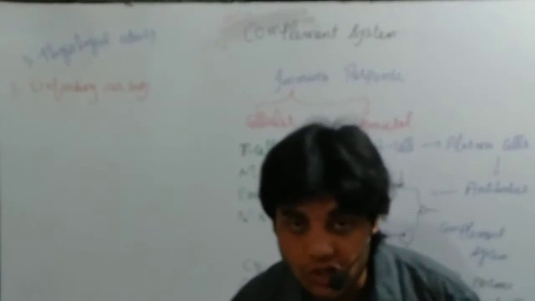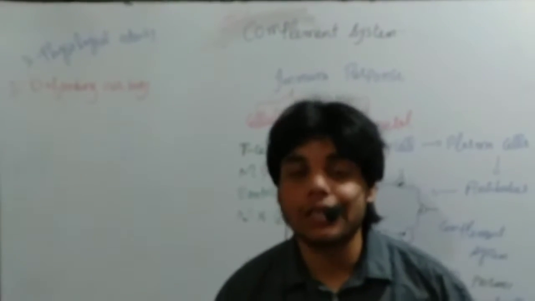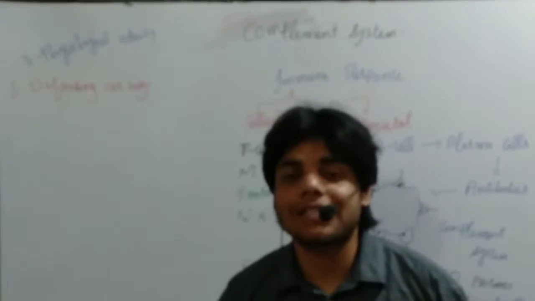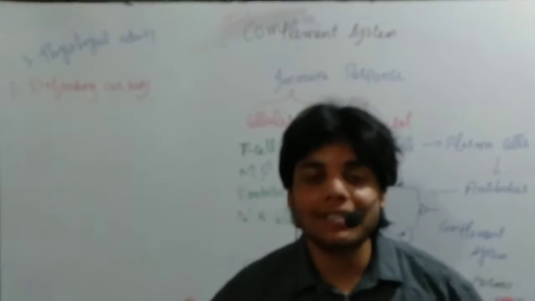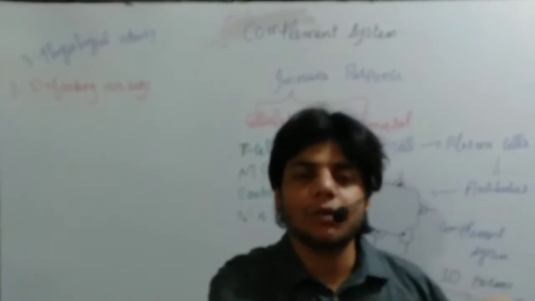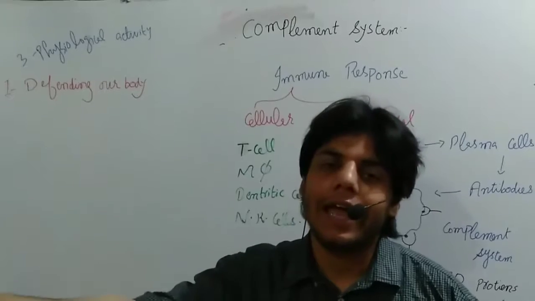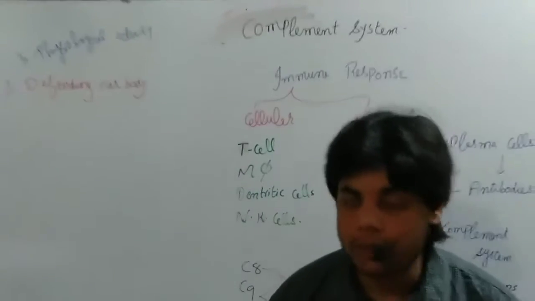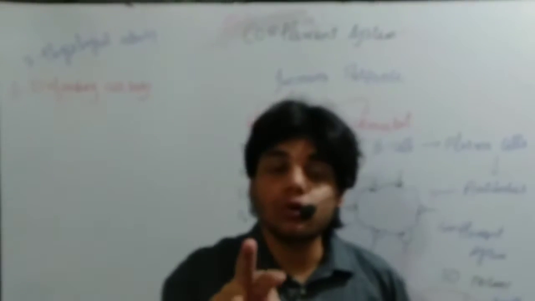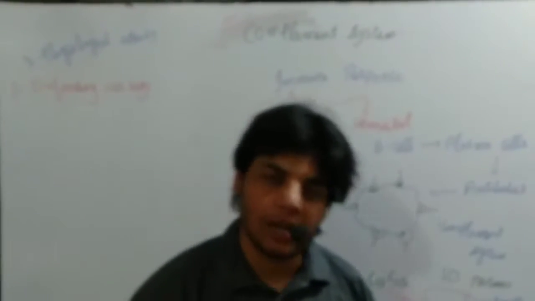So due to opsonization, and chemotaxis. Now, what is chemotaxis? Chemotaxis is the phenomenon in which chemical signals are released, such as from the T cells, and these chemical signals can activate the phagocytes, and then phagocytes can engulf the bacterial cell or any microorganism. We call that chemotaxis. So due to chemotaxis and opsonization, this complement system can defend our body against bacterial infection.